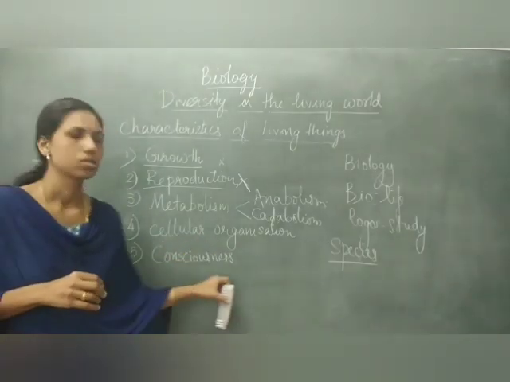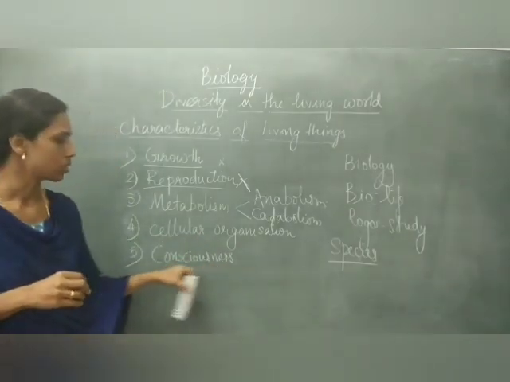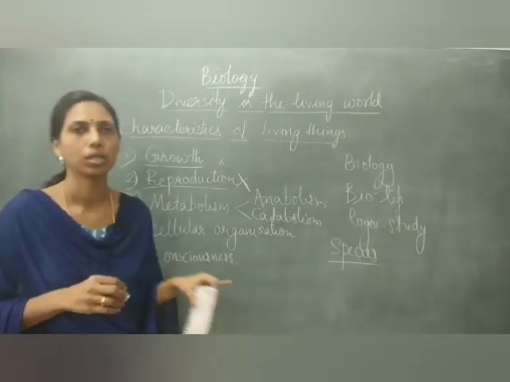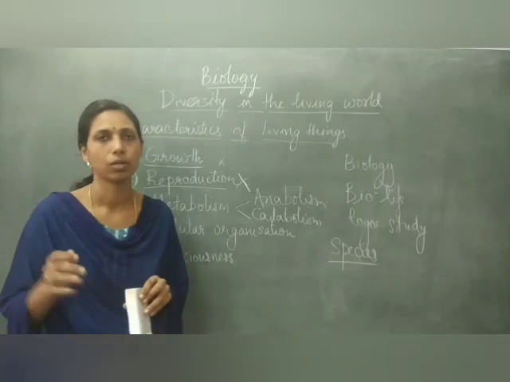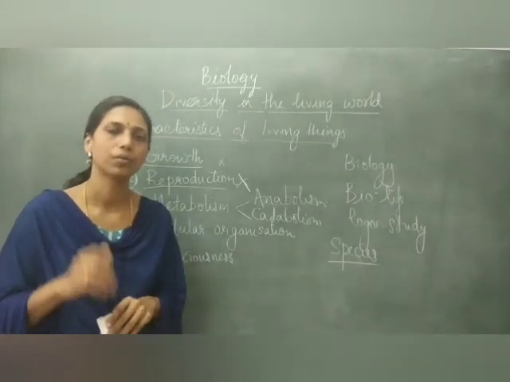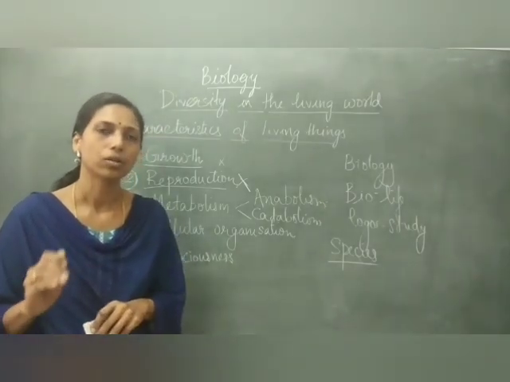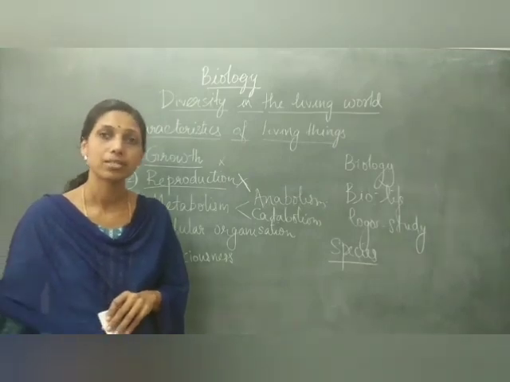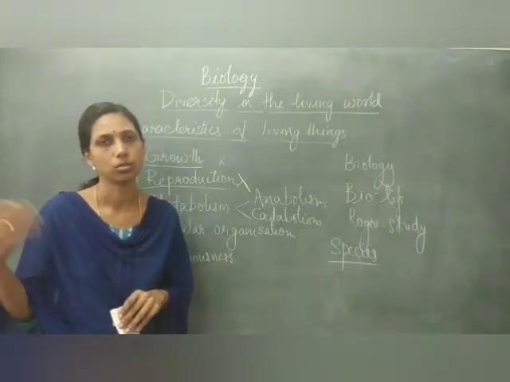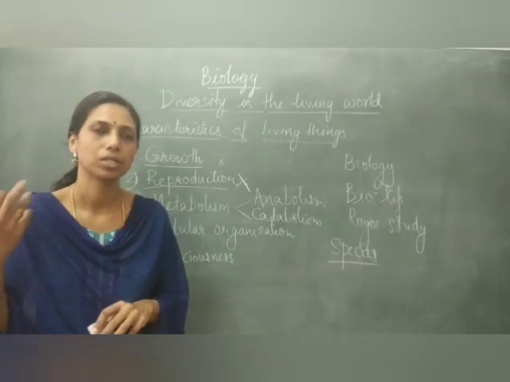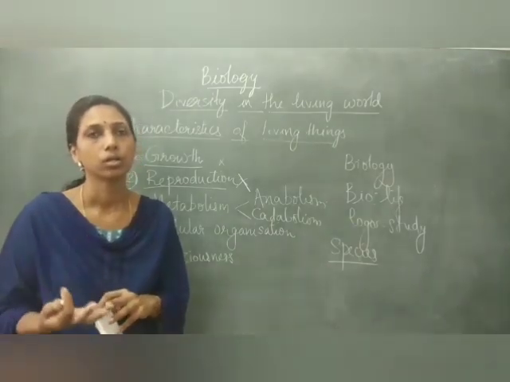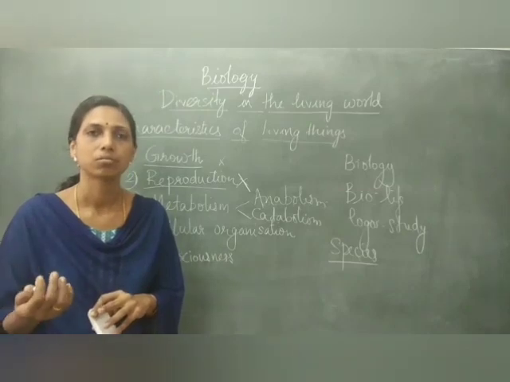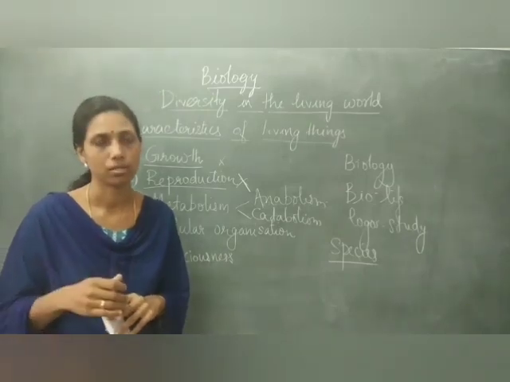Then another one is consciousness. Consciousness is actually the ability to respond to external stimuli or the external environment. So all living things can, in one way or another, respond to the changes happening in the surroundings. Animals respond to the changes with the help of their sense organs.